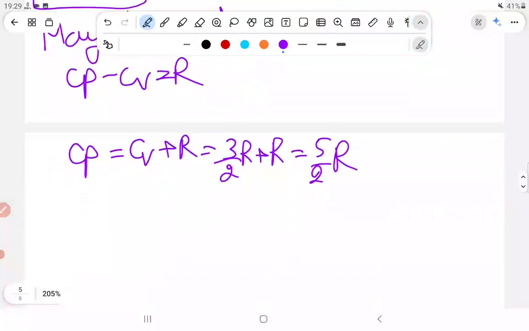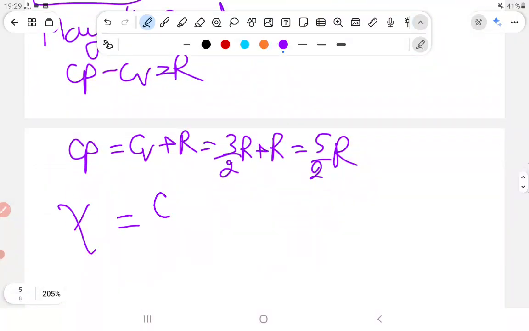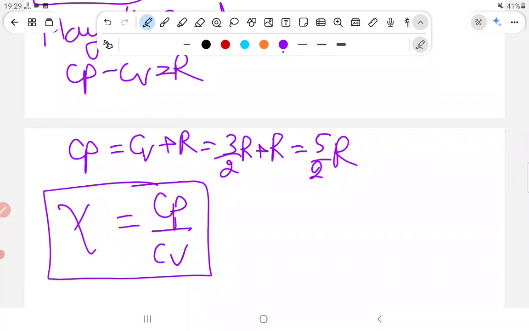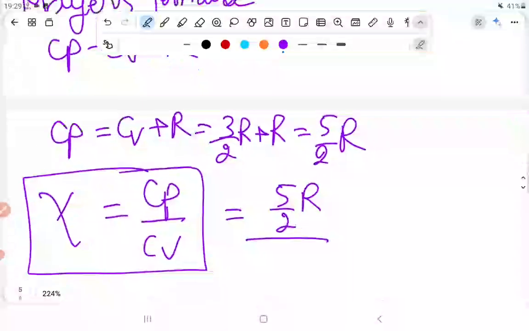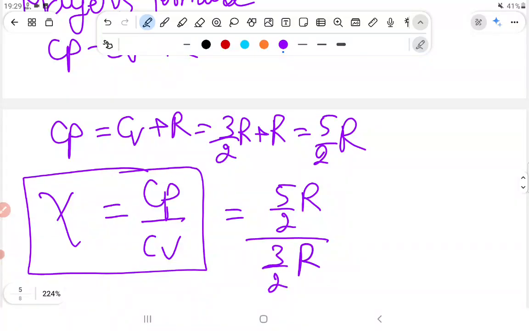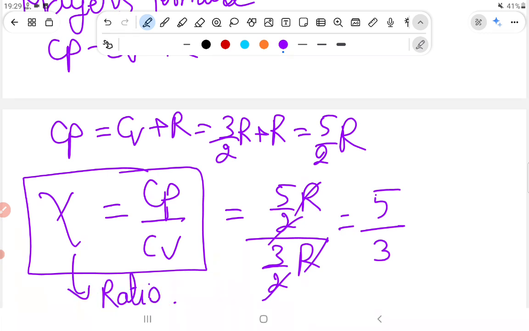Sir, we have also studied one formula. The ratio of the molar specific heat at constant pressure to that at constant volume is gamma. Cp value we have derived is 5/2 R, and Cv value we have already derived is 3/2 R. So the R/2 cancel out each other. Gamma value we get is 5/3. Okay, it is the ratio of specific heats. What is gamma? Gamma is the ratio of specific heats.